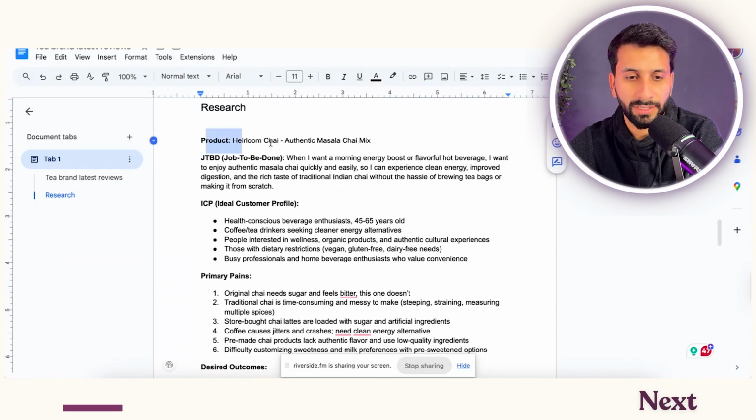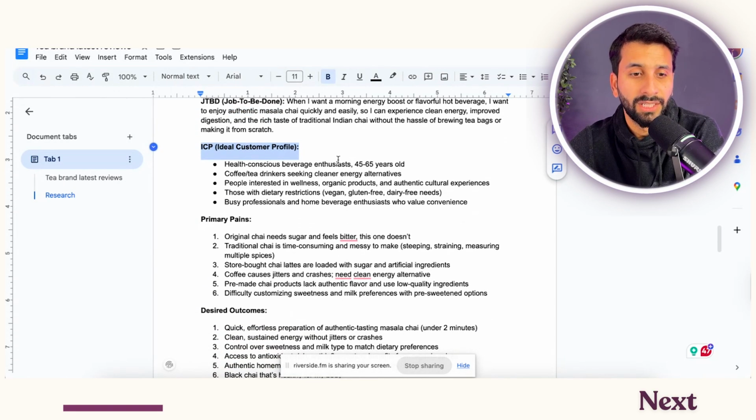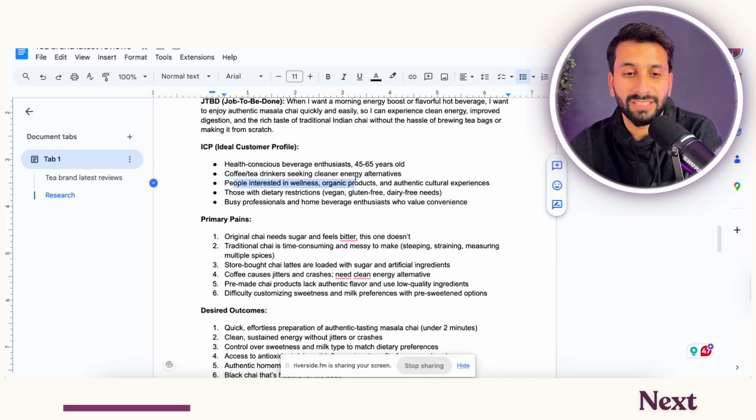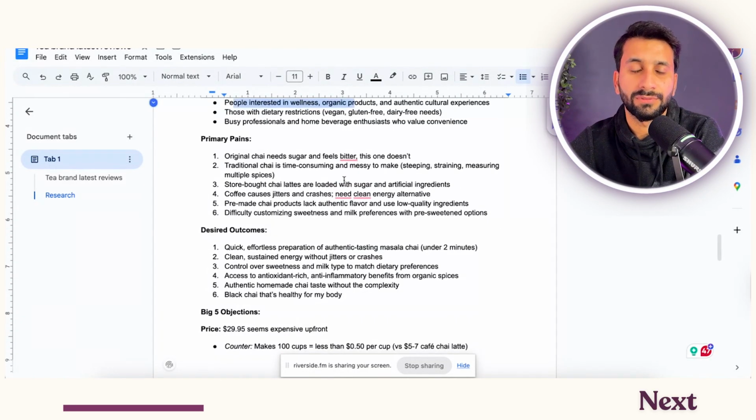So like, what is the product? We have a chai called Heirloom Chai. What's the jobs to be done of the product? Basically, it's for giving an energy boost, a flavored hot beverage, and most importantly, authentic masala chai that most people are hiring us for. Then we have the ICP. We know that most of our audience is 45 to 65 because they want healthy tea and they're looking for clean energy as an alternative to coffee. People who are interested in wellness and organic products because they're taking care of their health, and they are busy professionals, so they just want simple things.